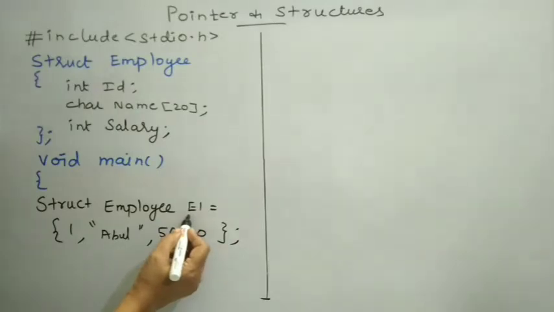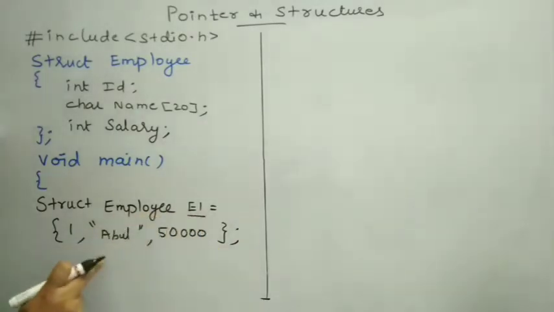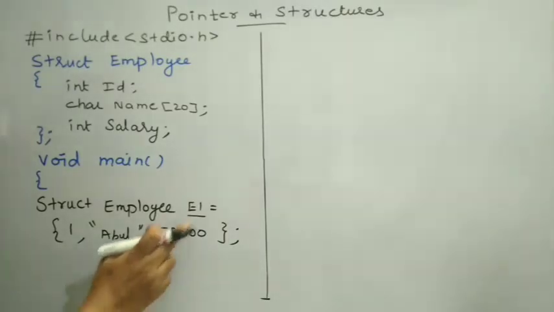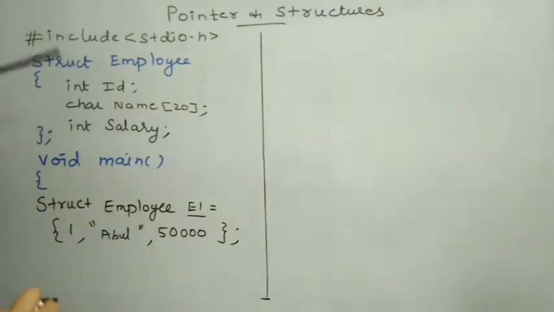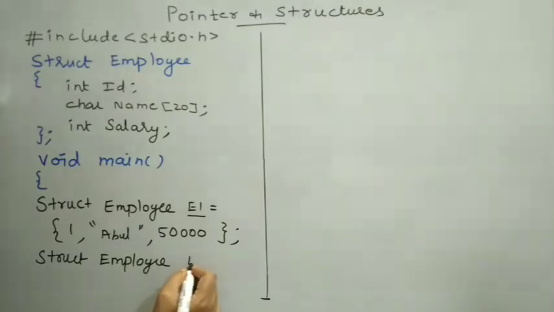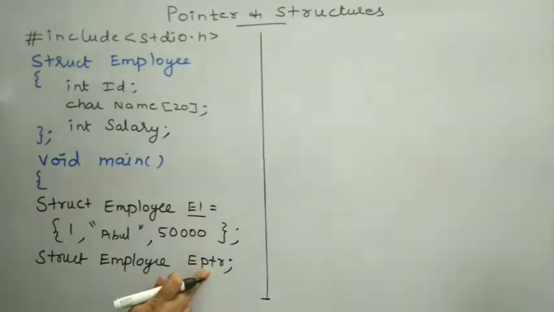So I have declared a structure variable E1. During the declaration, I have initialized the structure variable with set of values. The values will be assigned during compile time. Next, I need to declare a pointer variable. How to declare a pointer variable? Keyword struct, then name of the structure, that is employee. Following that, I may declare a pointer variable. For example, my pointer variable is EPTR. To specify this variable as pointer variable, variables are prefixed with this star symbol, meaning that it's a pointer variable.